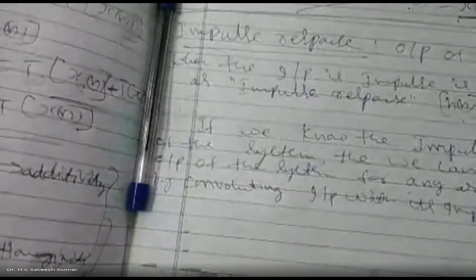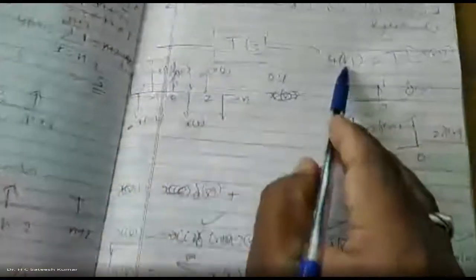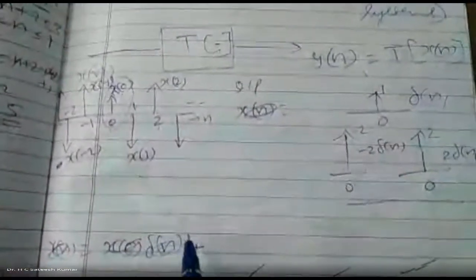This impulse response is defined only for linear as well as time invariant systems, not for other systems. If the system is not linear, this is not applicable. If it is not time invariant, this is not applicable. Otherwise, what is the output of a general system? The output of a general system is y of n equal to the transfer function of x of n.